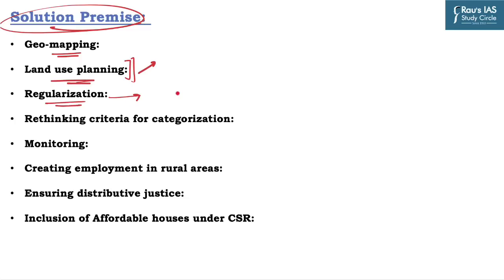If we regularize the illegal colonies, a detailed study can be conducted on the colonies which are being constructed illegally, and if those colonies are not impacting the governance of the state at large, they can be accommodated in an adequate manner. Further, rethinking the criteria of categorization. There has to be a proper criterion for which colonies are deemed illegal and unstructured, so that it will reduce the confusion among the policymakers.